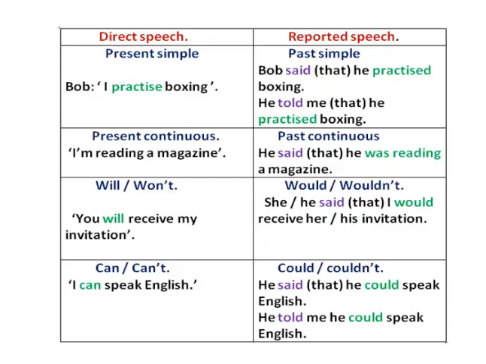You can say, she said that I would receive her invitation. He said that I would receive his invitation. So will in the direct speech becomes would in the reported speech. And the negative form, for example, won't becomes wouldn't.